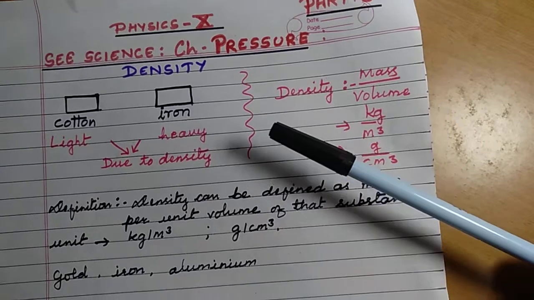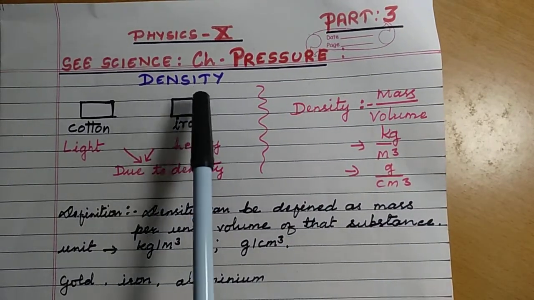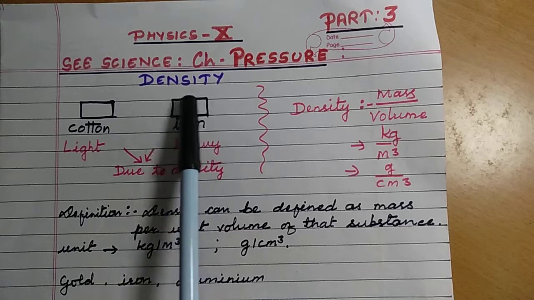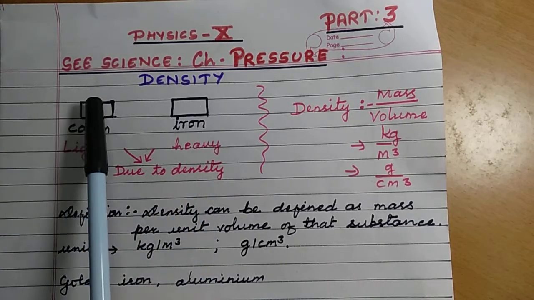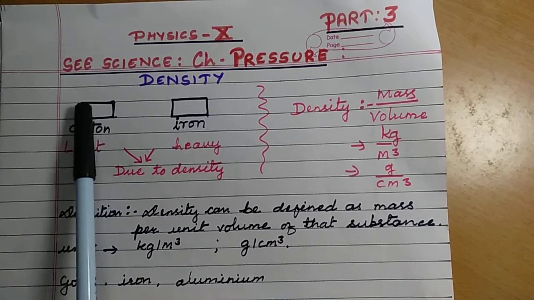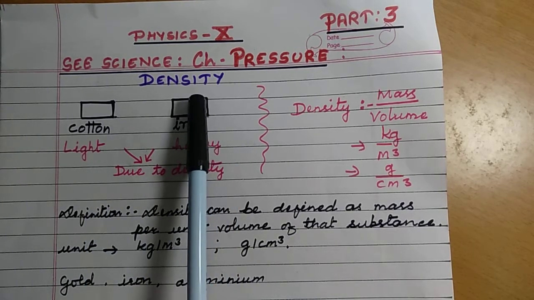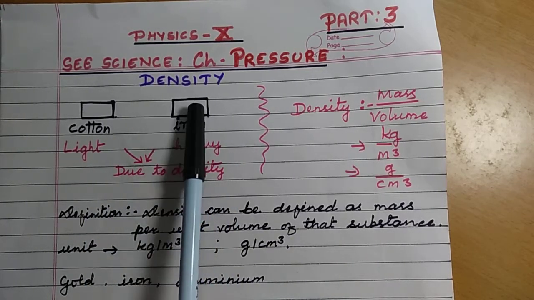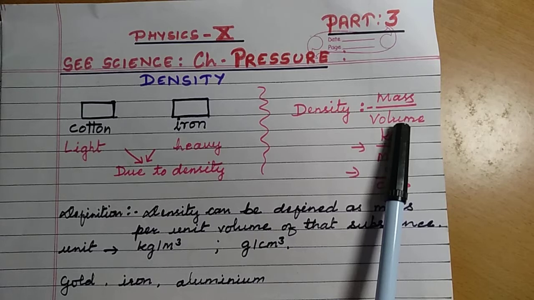Heaviness or lightness is because of how much matter is present: how much iron matter is present in this piece, or how much cotton matter is present in this piece. How much iron matter is the mass, and this much size, this space, is the volume.